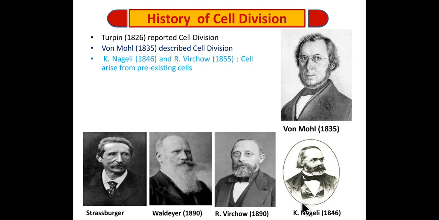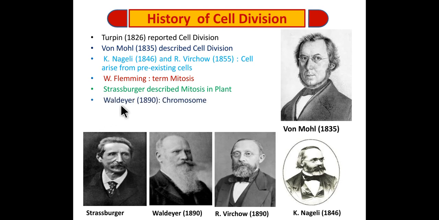The scientists Remak and Virchow proposed that cells arise from pre-existing cells. Walter Flemming coined the term mitosis. Strasburger described mitosis in plants.